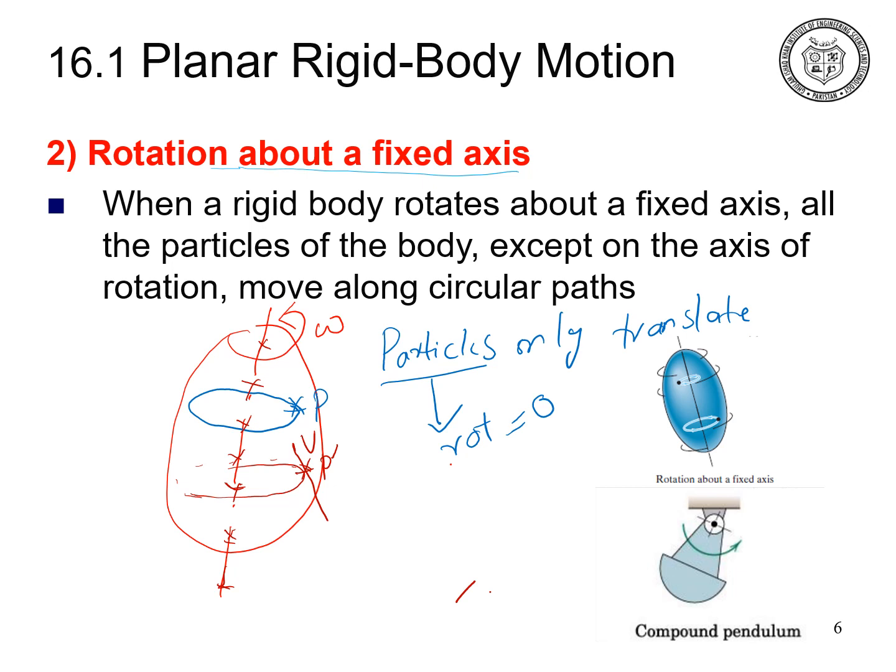So an example of rotation about fixed axis can be the compound pendulum. As can be seen here, let us say that this point is the origin O. So consider that there is an axis which is coming out from the slide. So this compound pendulum has to travel around that axis with an angular velocity omega. As the compound pendulum contains a number of particles, each and every particle on that compound pendulum has to travel in a circular path around that axis. This is all about the rotation about fixed axis.